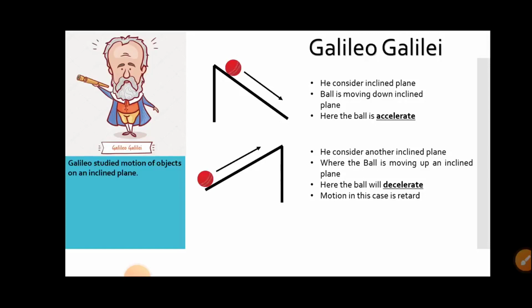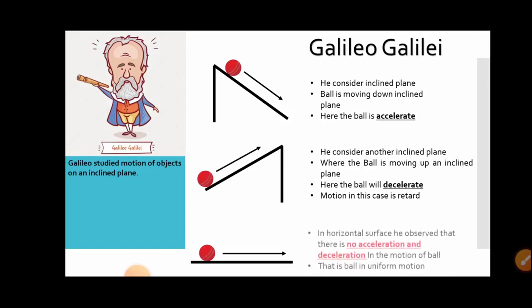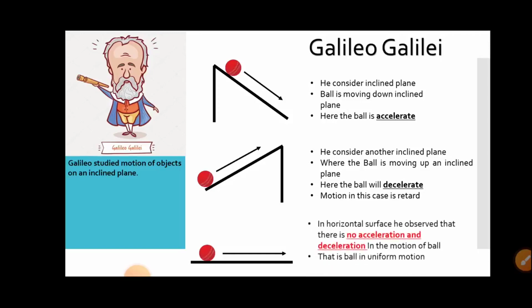Now he took a third example. On a horizontal surface, he observed that there is no acceleration and deceleration in the motion of the ball. That is, the ball is in uniform motion.